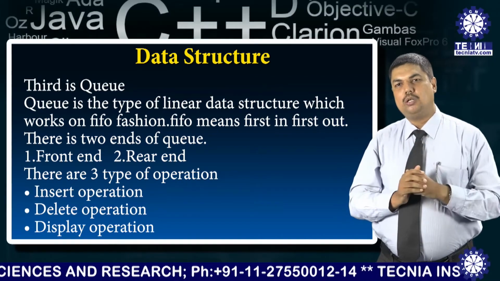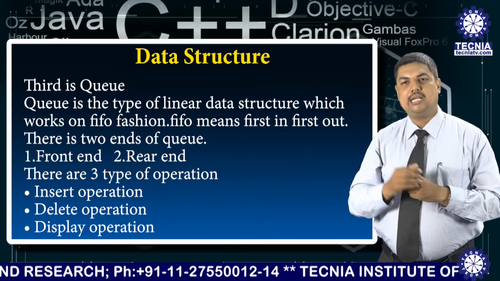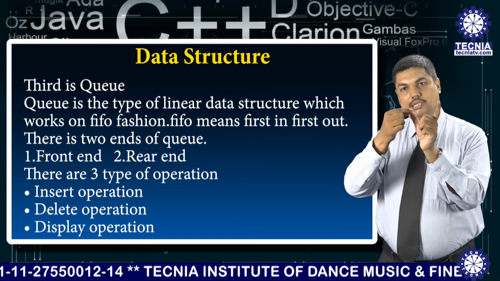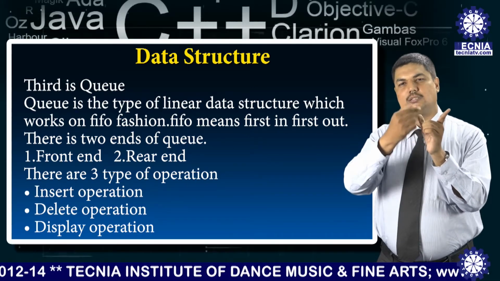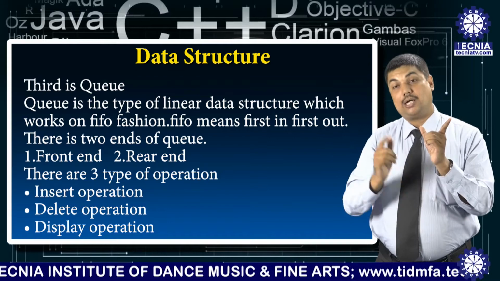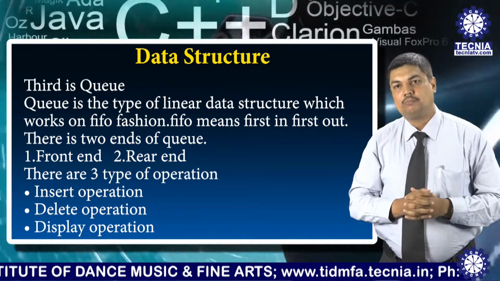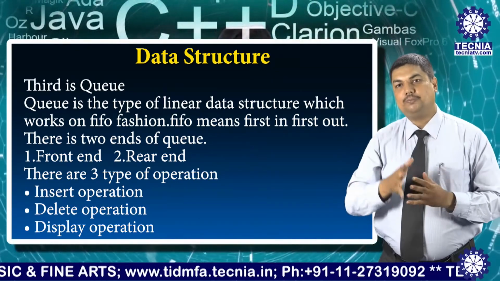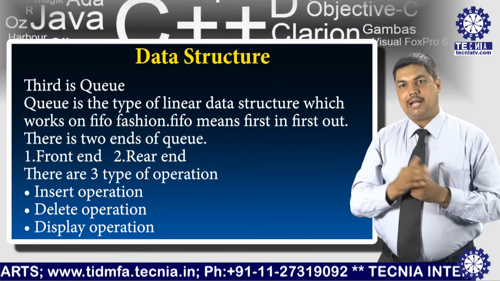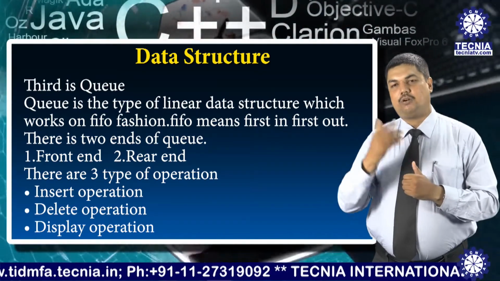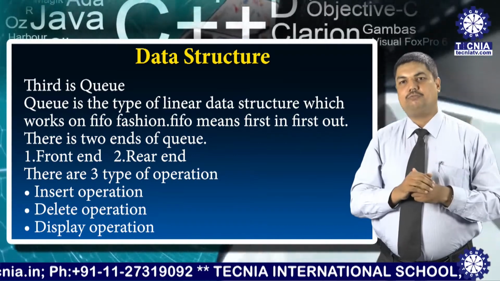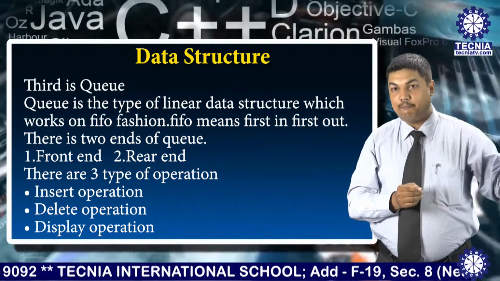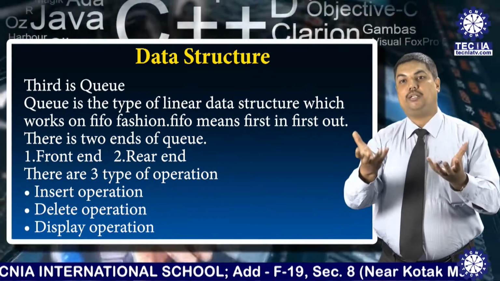In priority queue, we have defined a special type of field that is known as the priority. In the simple queue, we have the information, but not the priority. What is the meaning of the priority? The priority just means a type of preference. Suppose my brother is standing and I am asking for a glass of water and my father is asking for a glass of water. My brother serves the glass of water to my father. This is the priority.